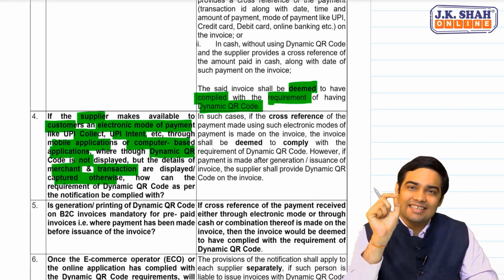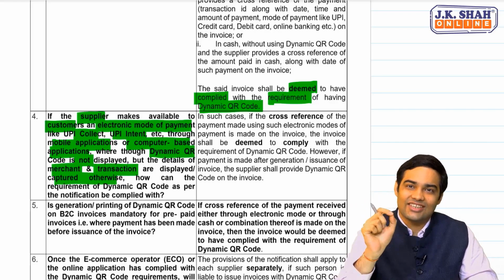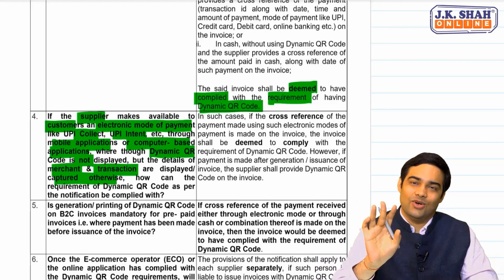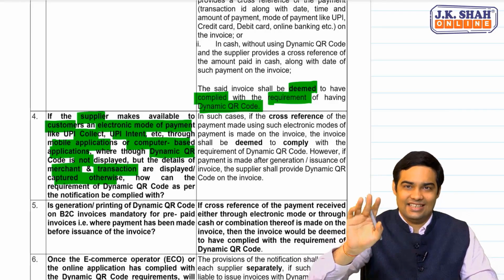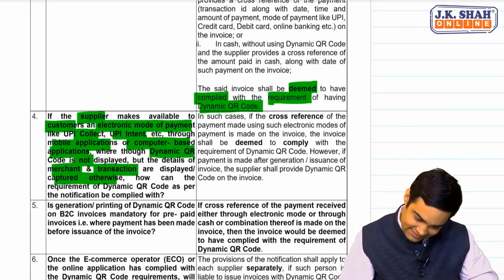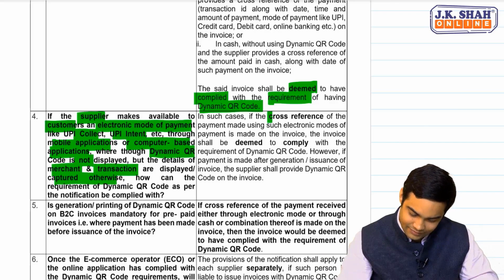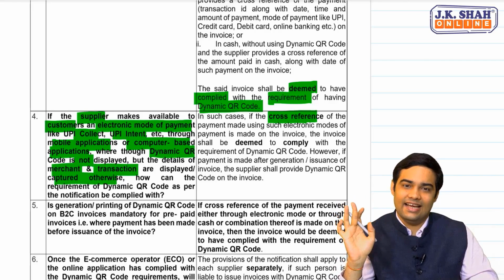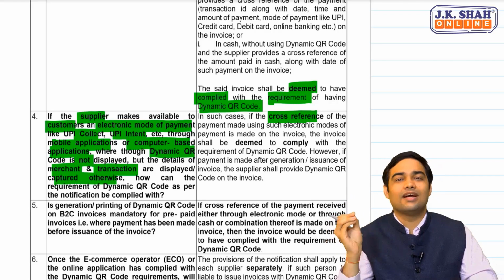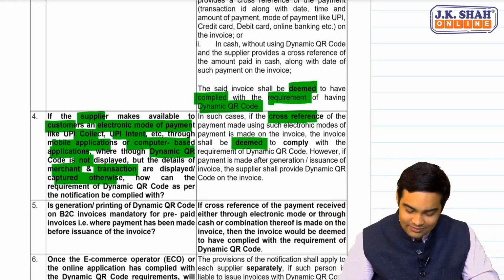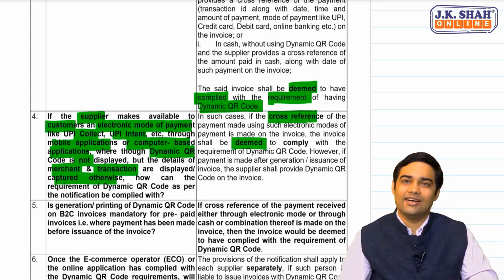Now, CBIC has given a very good clarification on that. If you have the cross-reference of payment on the invoice and you can substantiate the transaction, that would be sufficient compliance. The keyword in this is cross-reference. The moment a cross-reference is there of the payment being made against a particular invoice, then in that case, it is deemed that a person has complied with the requirements of dynamic QR code.